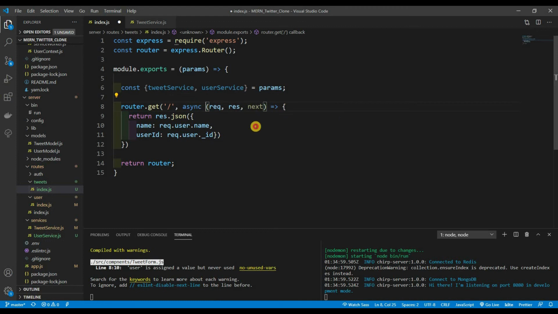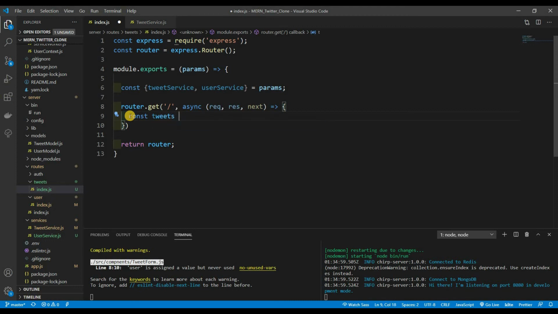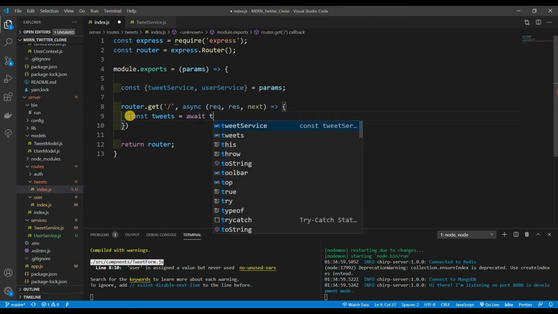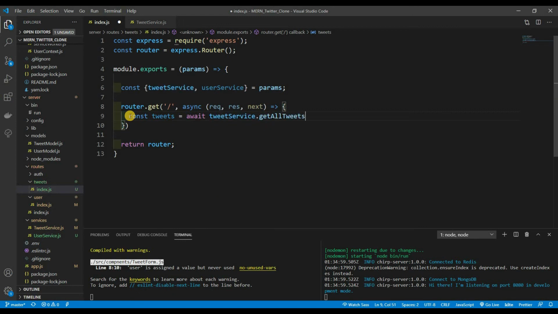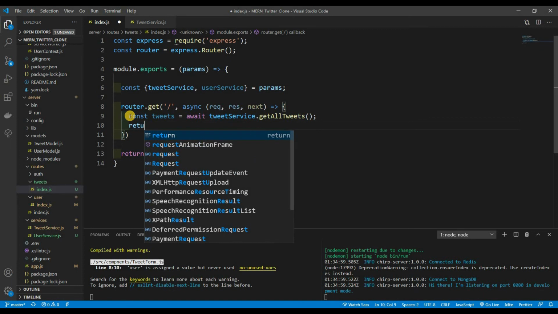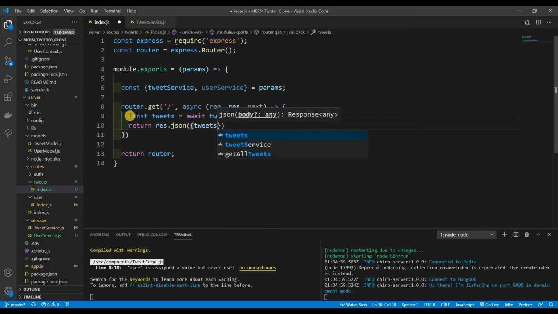We're going to say const tweets equals await tweetService.getAllTweets, and we're going to return res.json with tweets. That's it, because tweets is going to grab all the tweets, and we're going to return an object tweets that equals tweets.